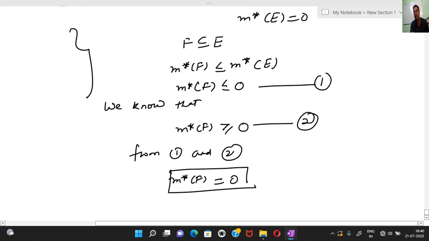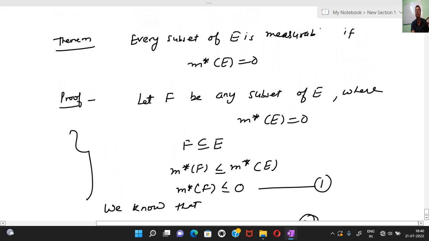The statement of the theorem is: every subset of E is measurable if the outer measure of E is 0. Okay, it is given that the outer measure of E is 0, then every subset of E is measurable. We want to prove every subset of E is measurable if the outer measure of E is 0. So here we assume a subset F, which is a subset of E, and it is given that the outer measure of E is 0.